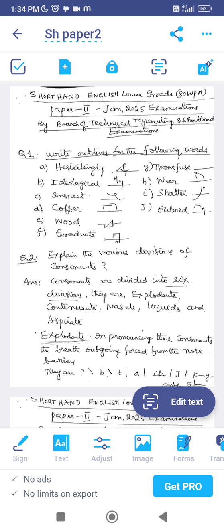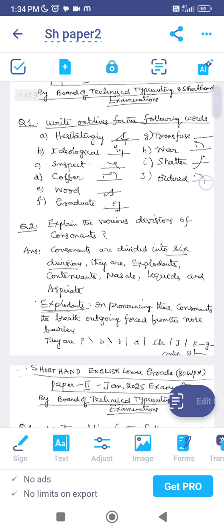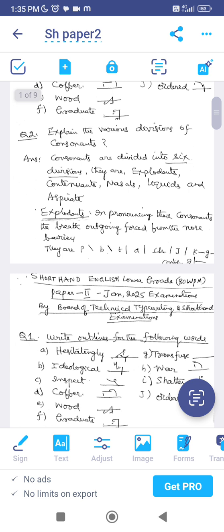Then ordered is the past tense form of order. Generally, all the present tense forms are written with the doubling principle. All the past tense forms are written with the halving principle here. So with this, the first question is over. But the words they are giving are also very difficult and typical. Then the second question, what questions he has asked in the exam, the same thing I am giving.